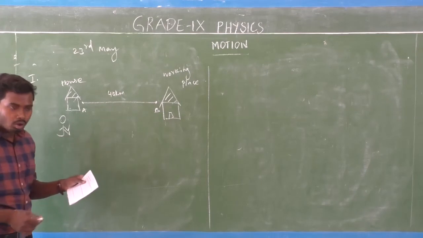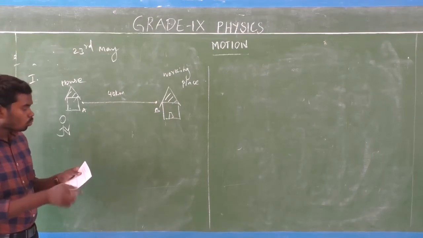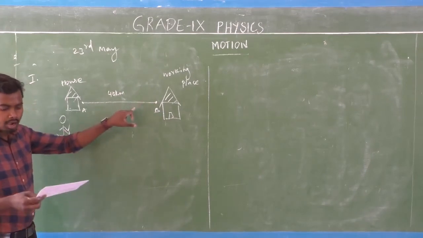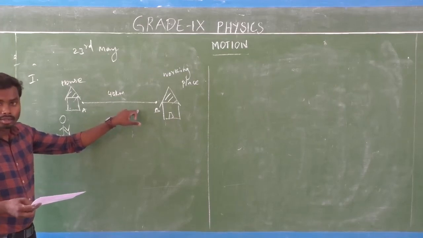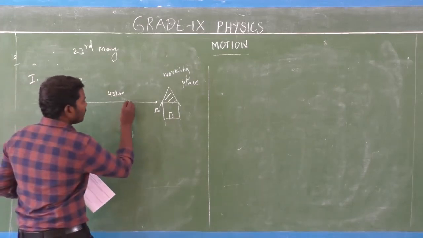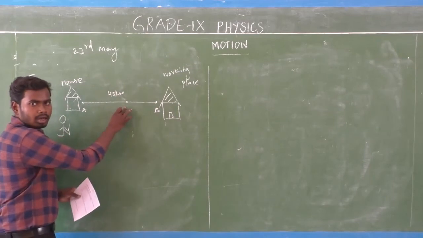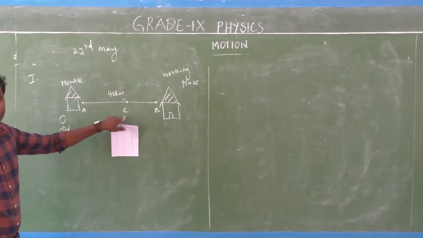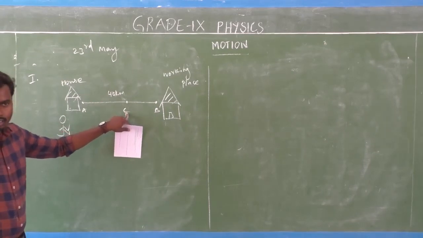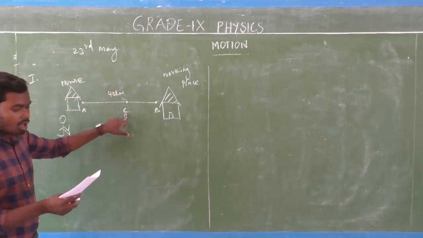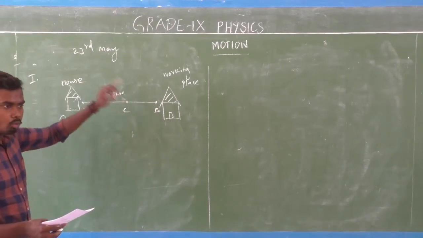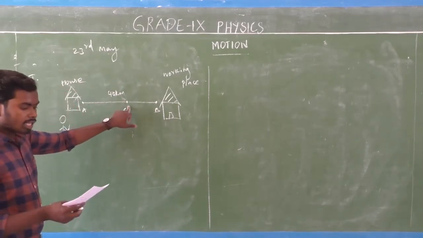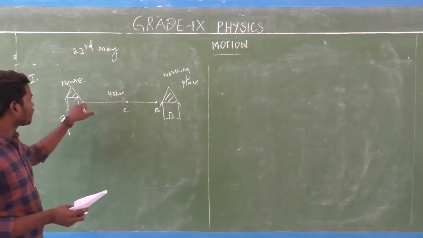Again, look here. The worker moves towards his house 10 km. So now this worker comes to position C, because here the worker again moves along the same path 10 km towards his house.